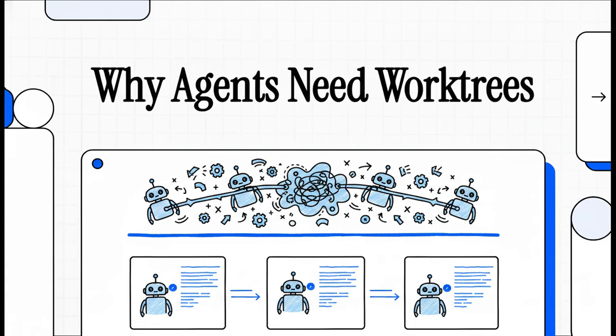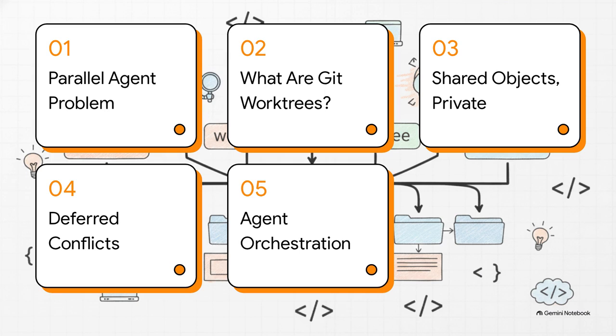Welcome to this explainer. So, if you've ever tried setting multiple AI coding agents loose on your repository, you've probably hit some really weird, totally silent errors and pulled your hair out wondering why. Well, today we're diving into exactly why traditional Git workflows completely break down under an AI workforce. But more importantly, we're going to discover how a built-in, but honestly often ignored feature called Git Worktrees elegantly solves this entire problem.